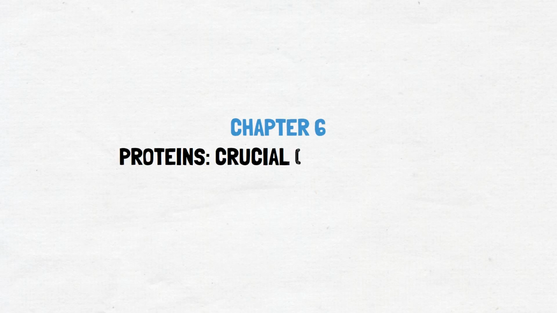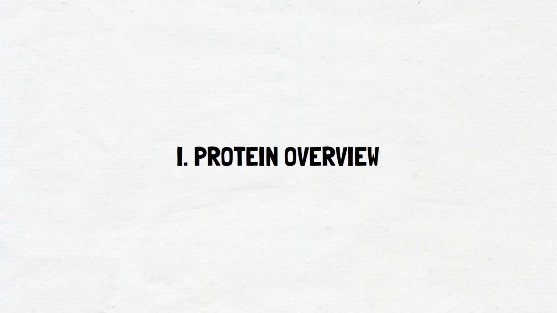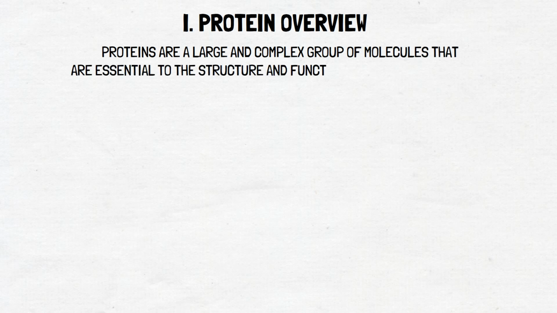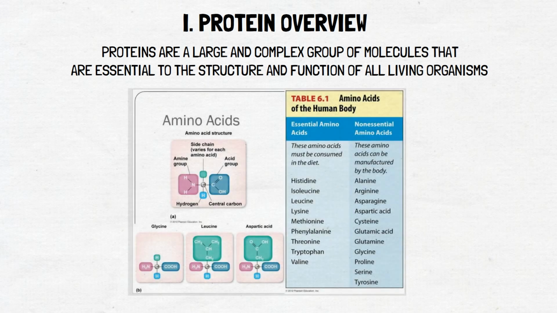Module 6. Proteins, crucial components of all body tissues. Protein overview. Proteins are a large and complex group of molecules that are essential to the structure and function of all living organisms. Proteins are made up of long chains of amino acids that are linked together by peptide bonds. There are 20 different amino acids that can be combined in various ways to create different proteins, each with their own unique structure and function.